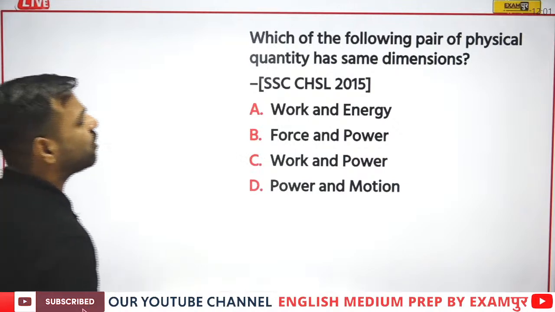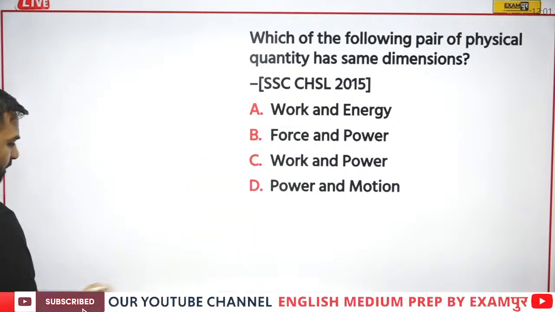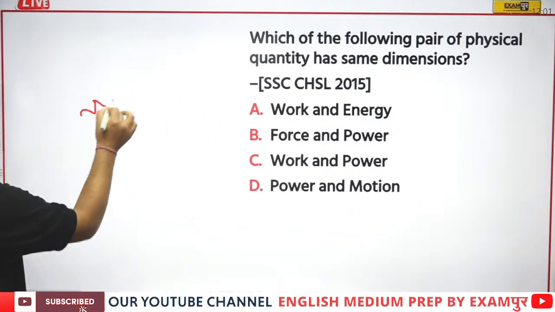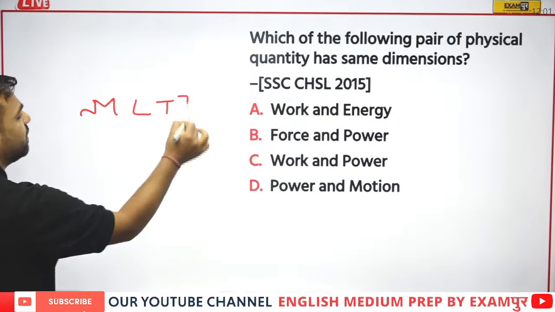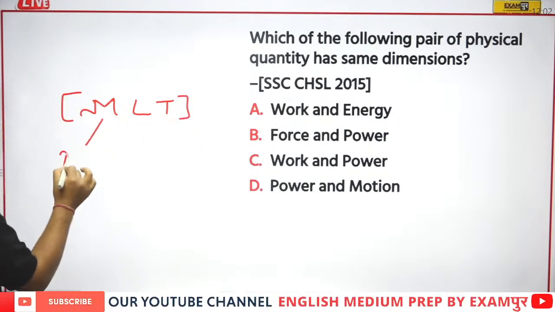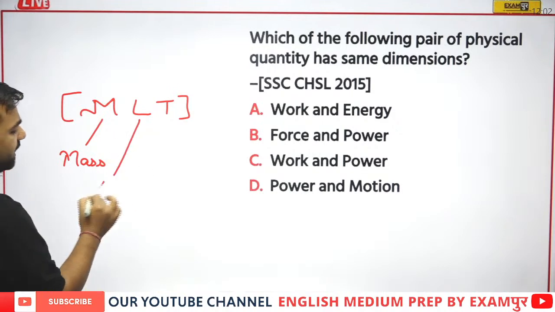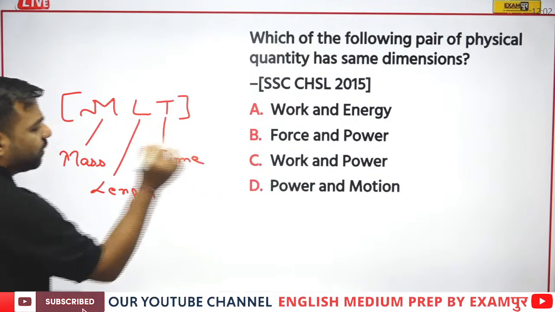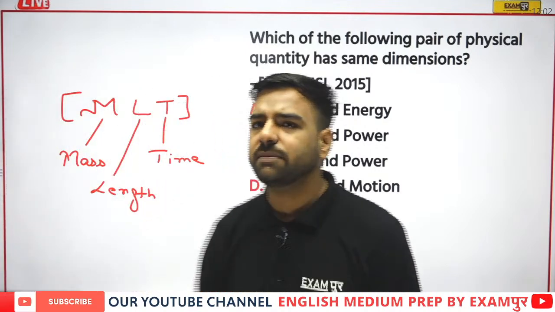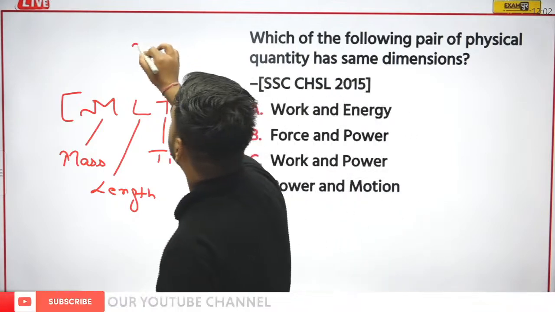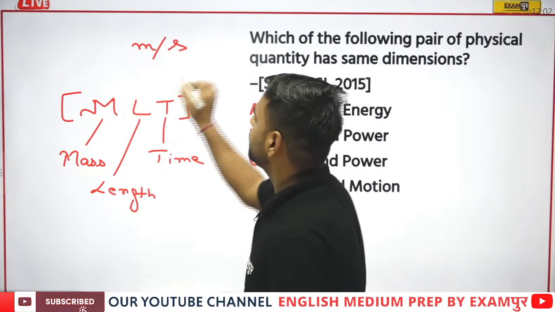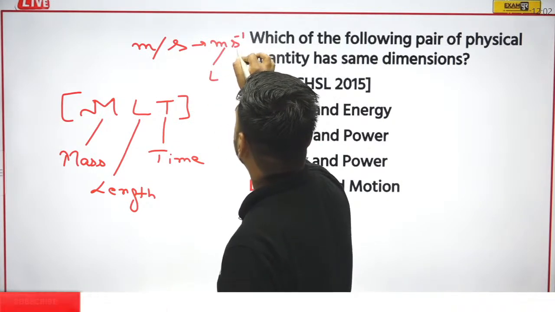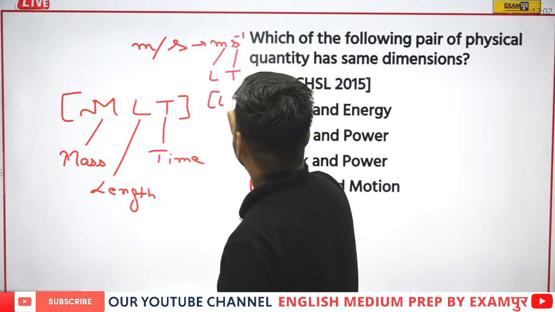Please remember, when I'm talking about the same dimension, this means what? You remember the dimensional formula? Whenever we are talking about the dimensional formula, we go with MLT. Remember, M stands for mass, L is for length, and T is for time. So whatever unit was there, for example, if I talk about speed, we have meter per second. We can write it as meter second inverse. Meter is for length, and second is for time. So it will be LT minus 1.